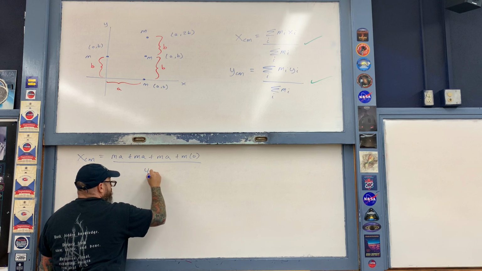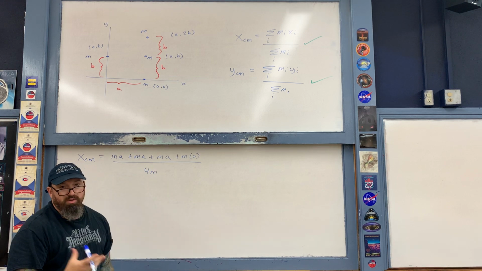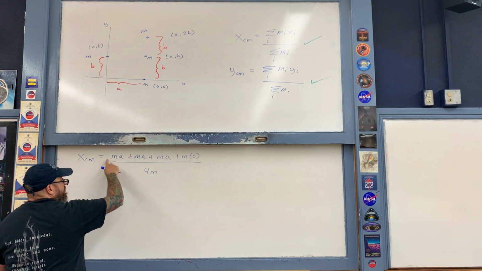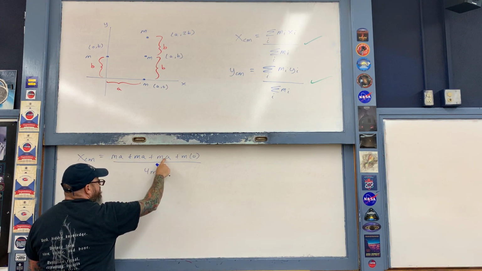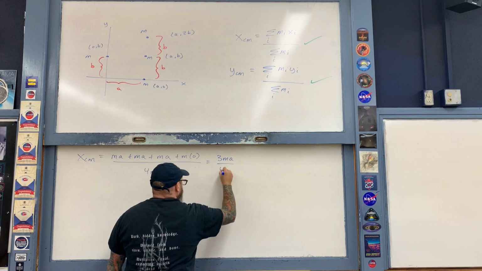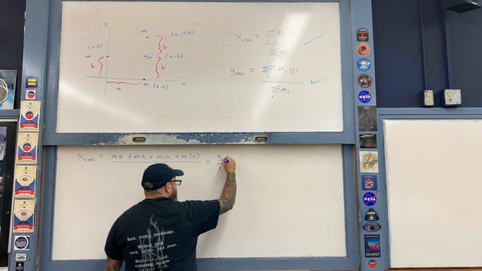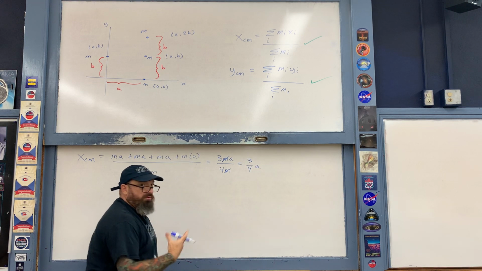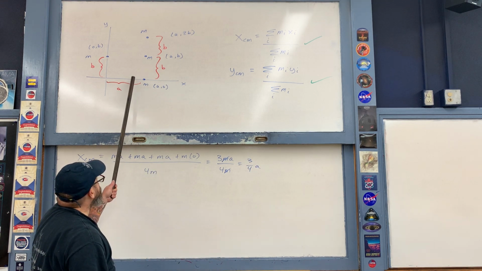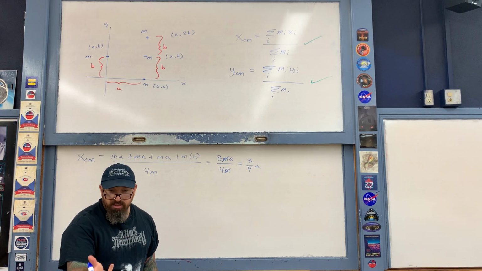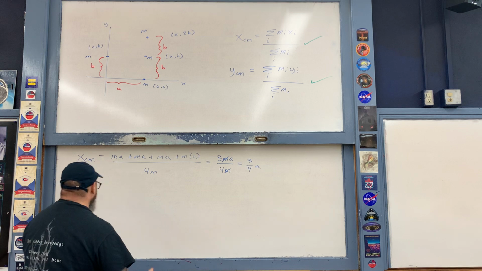And then we divide by the sum of the masses. There are 4 of them, and they're identical to each other, so for simplicity, it's just 4m. Let's do the math in the numerator. We have 3ma and then 0, and then divide by 4m. The m's cancel out, and I'm left with 3/4 a. So 3/4 a in the x direction is to the right-hand side of the diagram, as you probably guessed. And now we go ahead and do the same thing in the y direction.